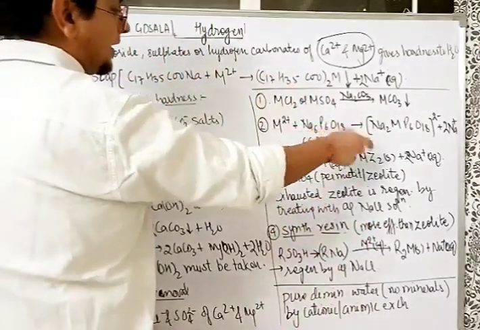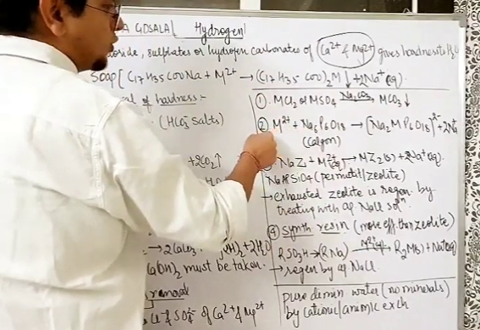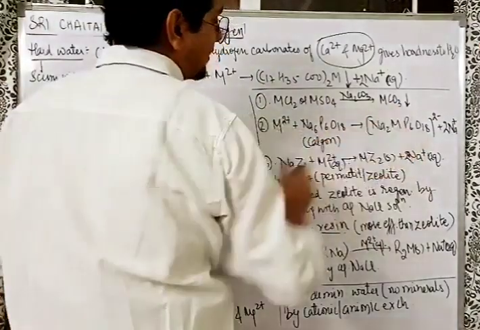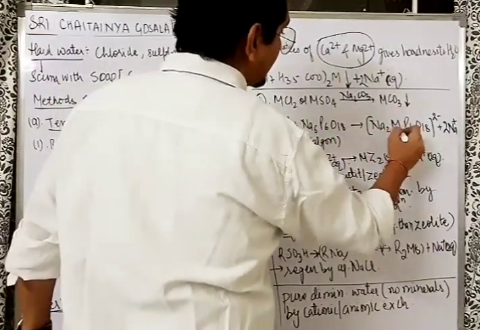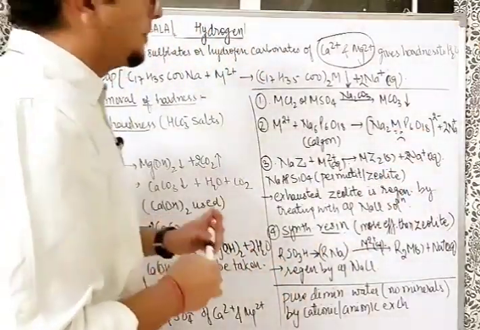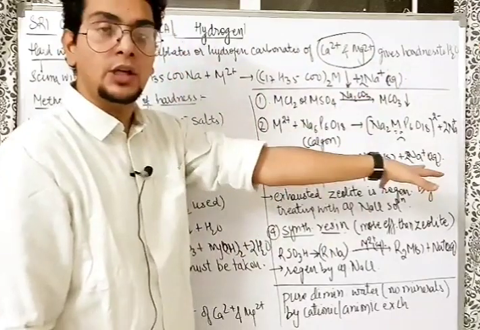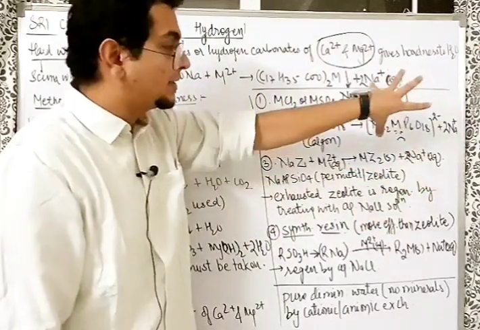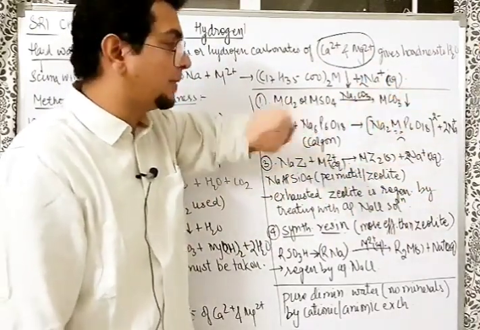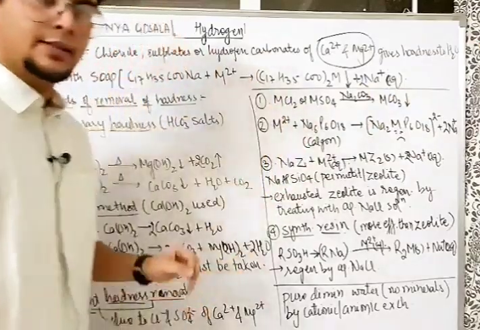We take Calgon. Calgon reacts with Ca2+ and Mg2+ to form this complex, and this metal is trapped here. This calcium and magnesium is trapped here because it is not available for the reaction with soap anymore. So even though it is in the solution, it is not in the free form, it is in the coordinated form, in the complex compound form now. So that is the Calgon method.